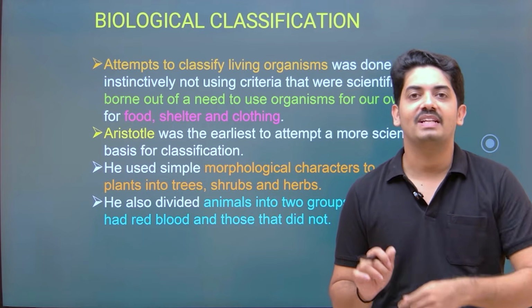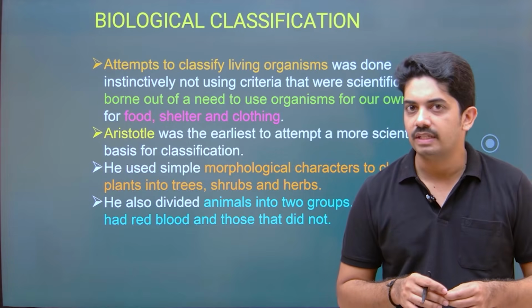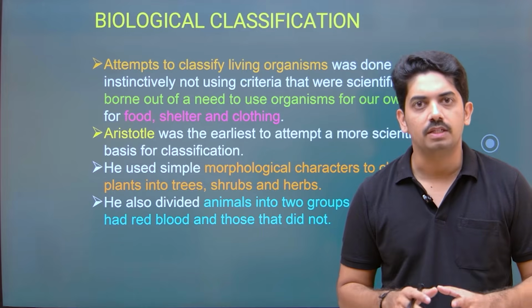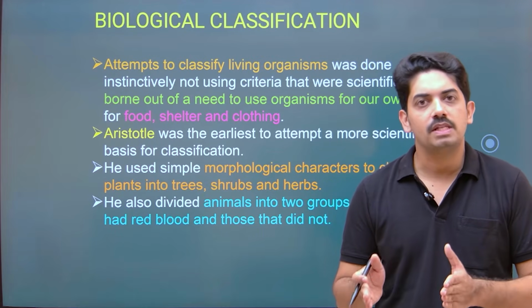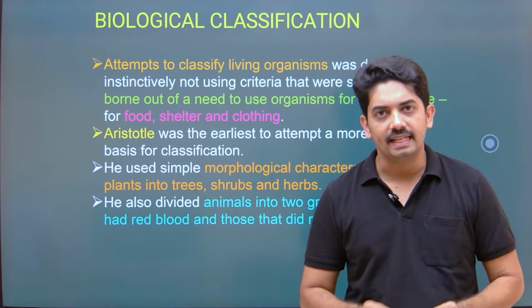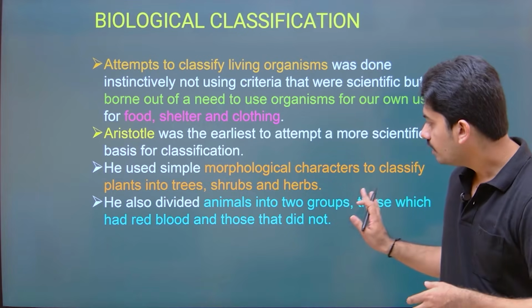So those are the organisms without red blood. Insects usually don't have red blood, and other organisms, most of them, have red blood. So based on the presence and absence of red blood, he classified the animals. That is the basic way in which Aristotle classified the organisms.